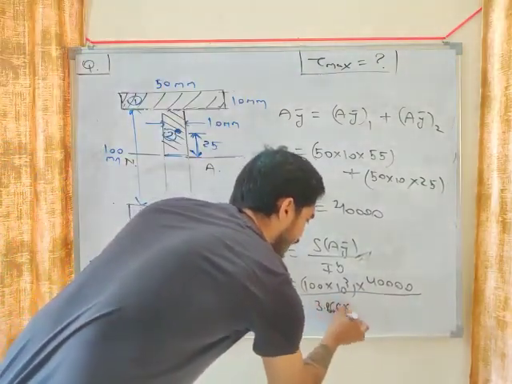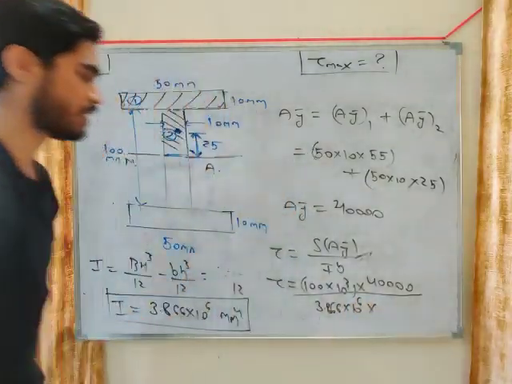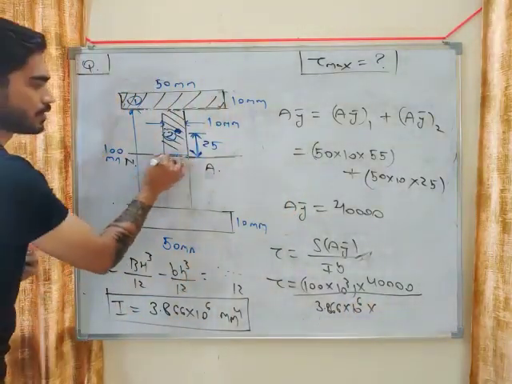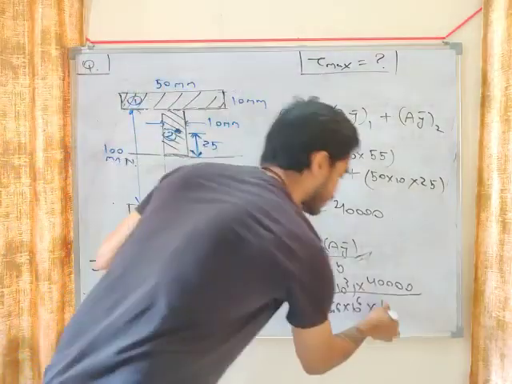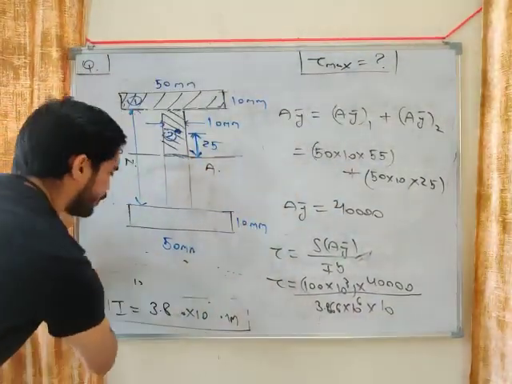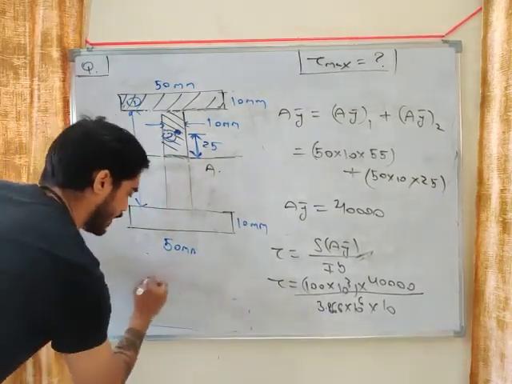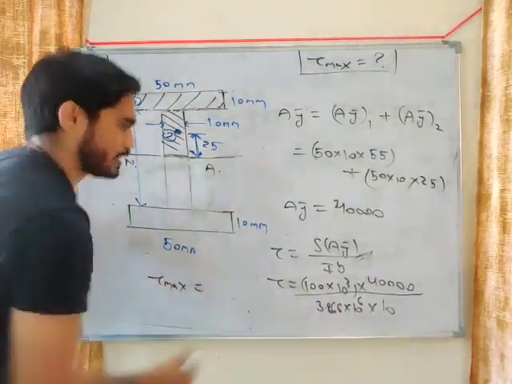3.866 into 10 to the power 6 into width. So which width? This width. This layer we are calculating tau at this layer, so width will be 10 mm. So what will be tau maximum, my friend? What will you get here? Tell me.